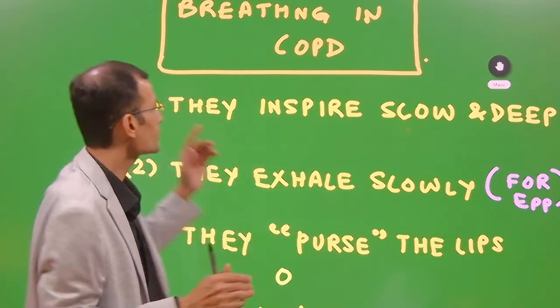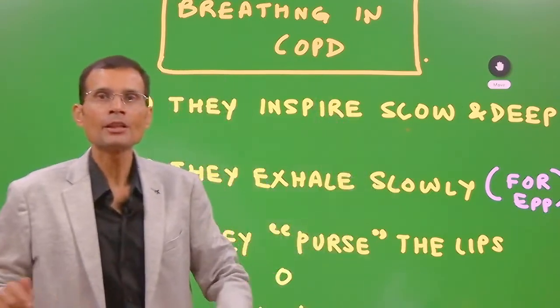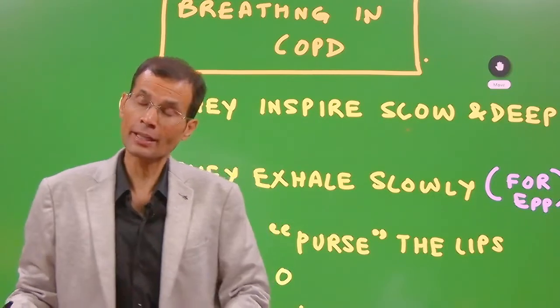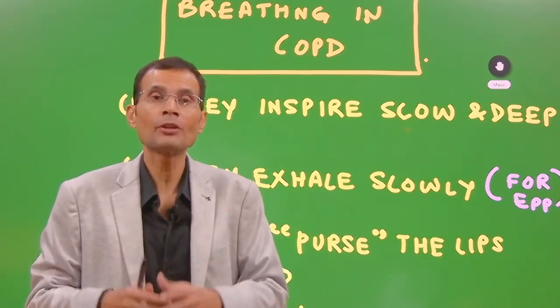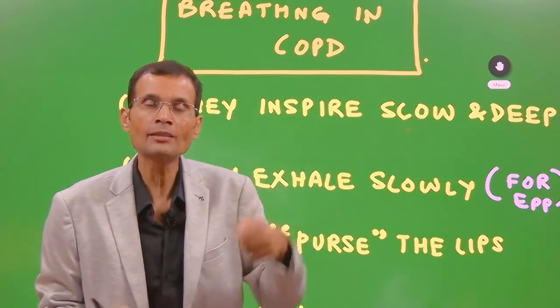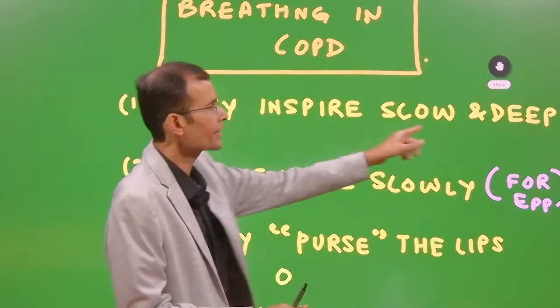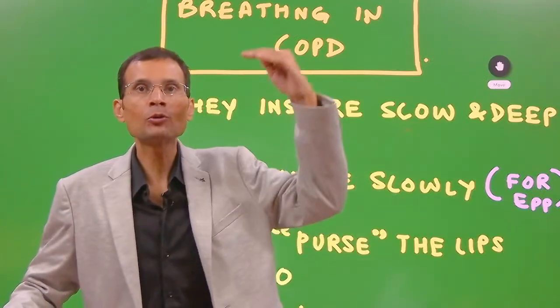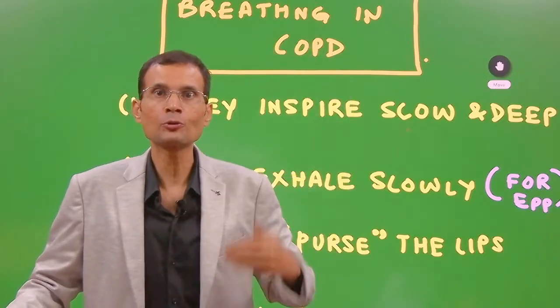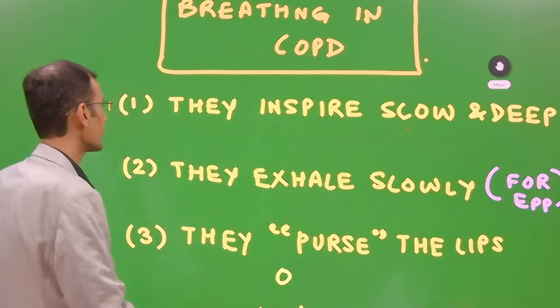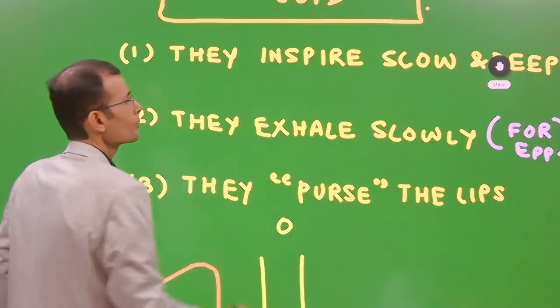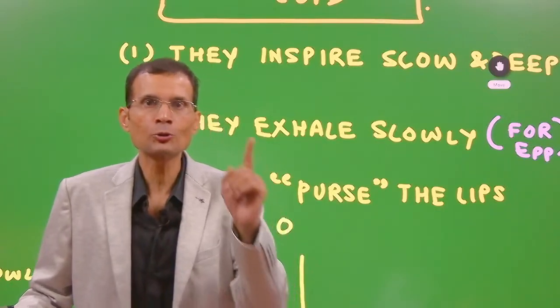They inspire slow and deep, creating great negative intrathoracic pressure that will help to pull open the airways, and airflow will become easy. Point number 1. With this kind of inspiration, their lungs will go towards the higher lung volumes, towards the TLC, total lung capacity. Now the next part, they exhale also slowly.